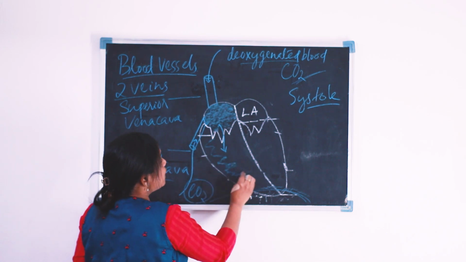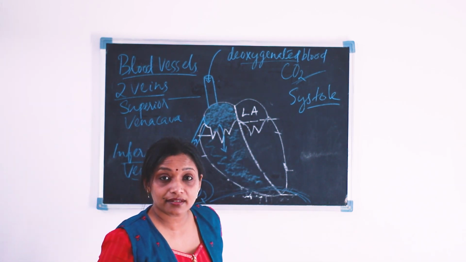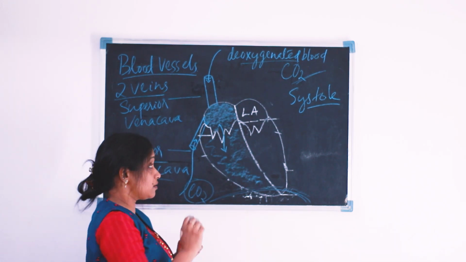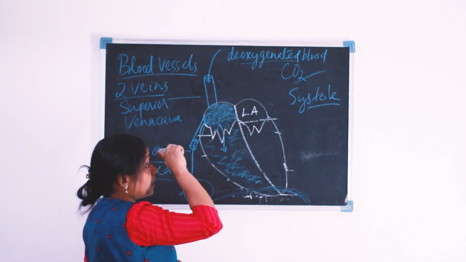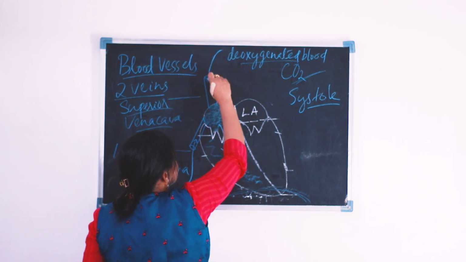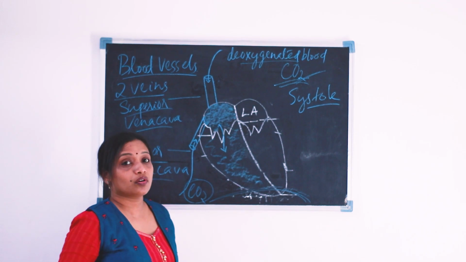So now our right ventricle is filled with deoxygenated blood, that is the impure blood or the blood which is rich in carbon dioxide. So once again, from the top portion of our body, the superior vena cava carries the impure blood, carbon dioxide rich blood, into the right auricle.